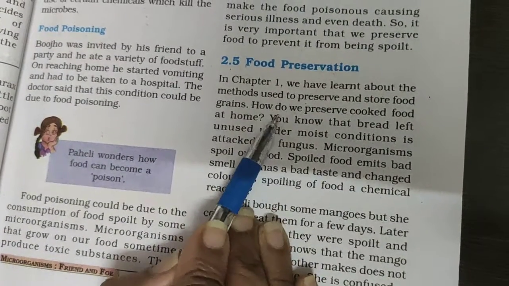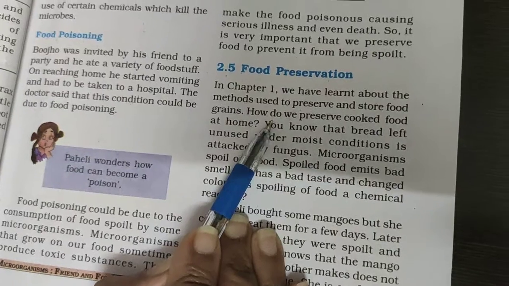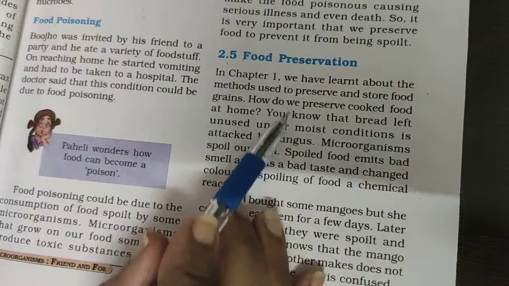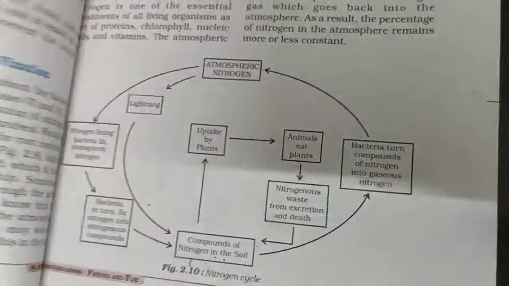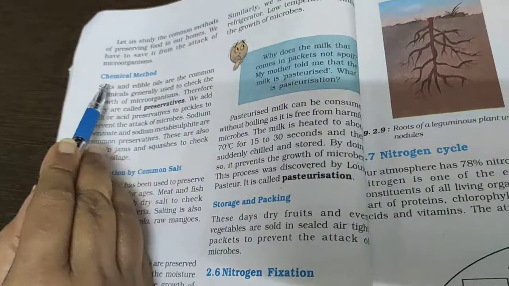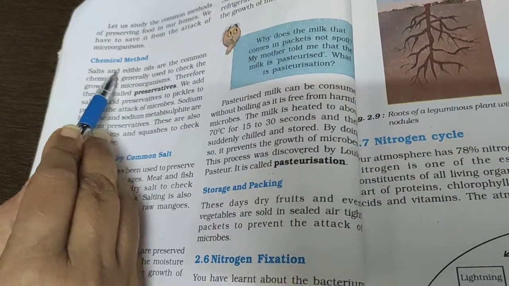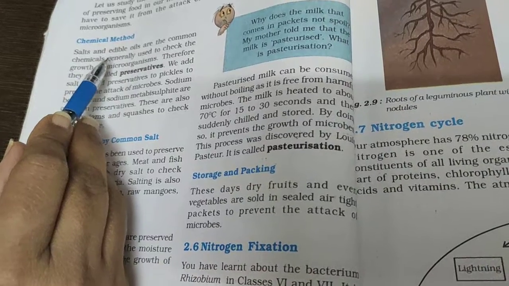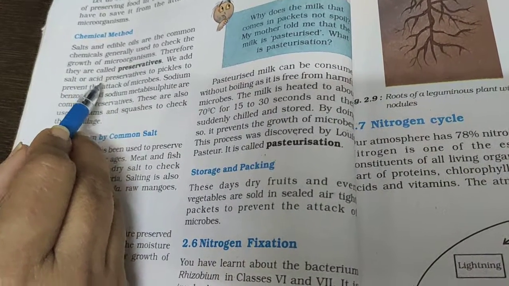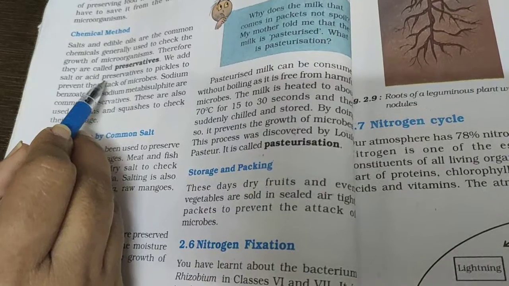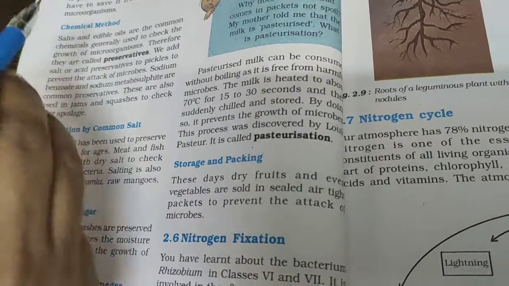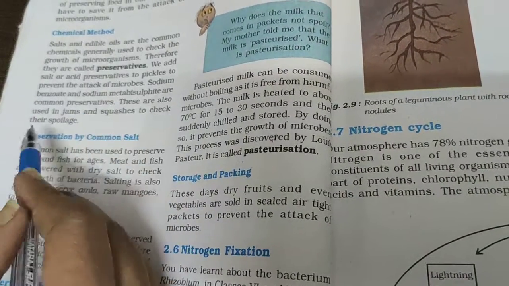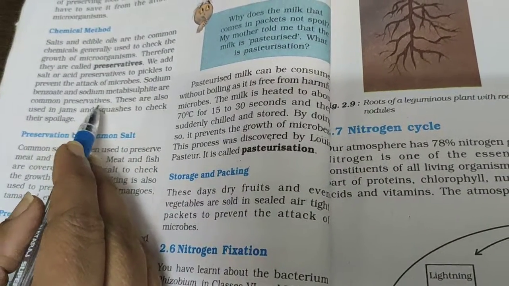In order to prevent the food from spoilage, we use many ways to preserve the food, and these ways are, number one, the chemical method. In this we use chemicals, salt as well as edible oils to protect the food from the growth of microorganisms. The chemicals used for preservation are sodium benzoate as well as sodium metabisulfite.